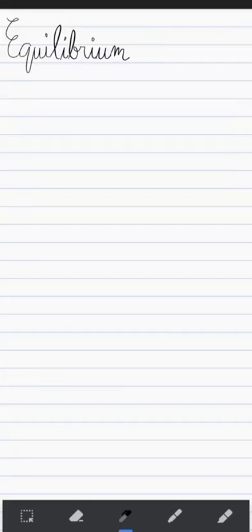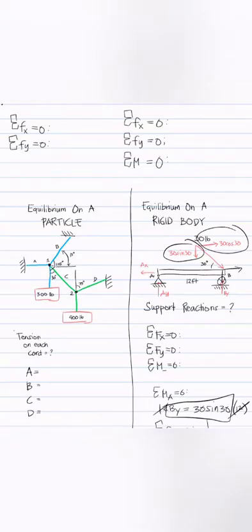In this video, we will be talking about equilibrium. Now, when we talk about equilibrium, especially in statics, what does it mean? Well, the root word for equilibrium is equal. So whenever there's something equal, that simply means either side, the left or the right, is balanced.